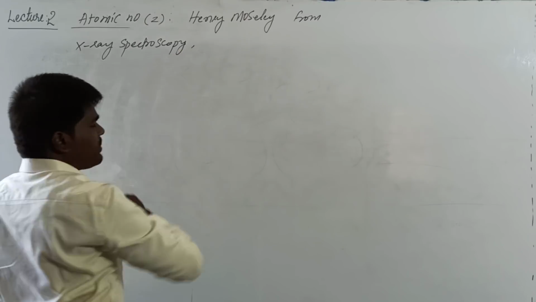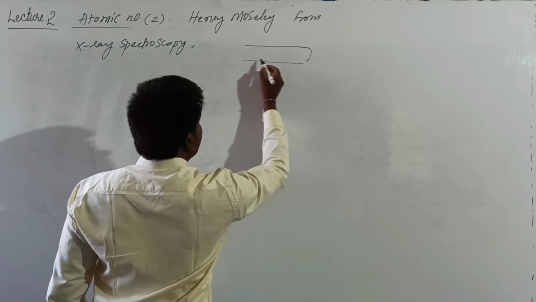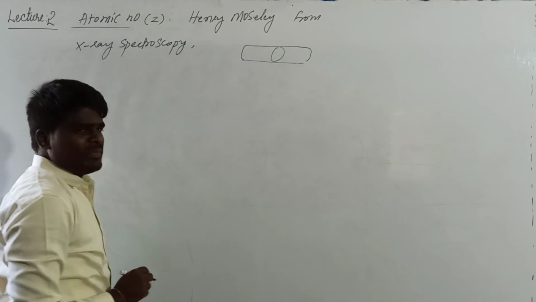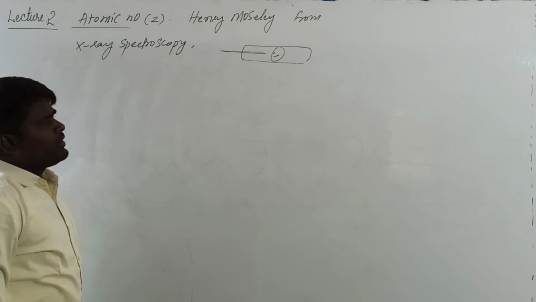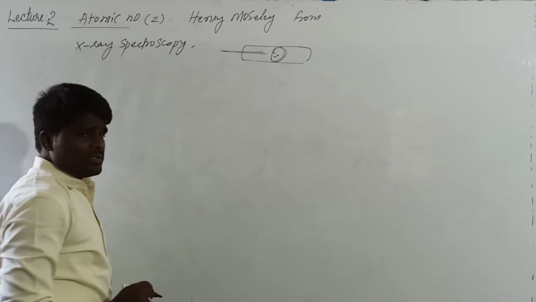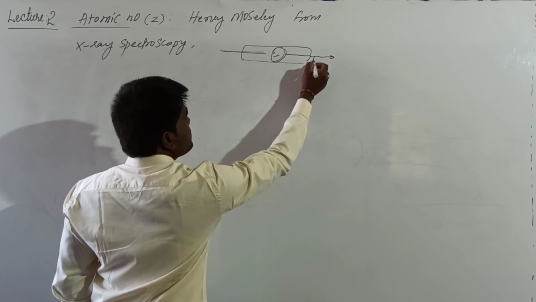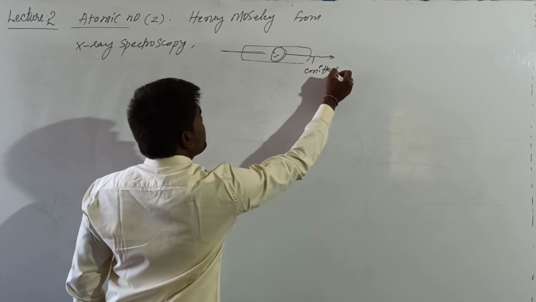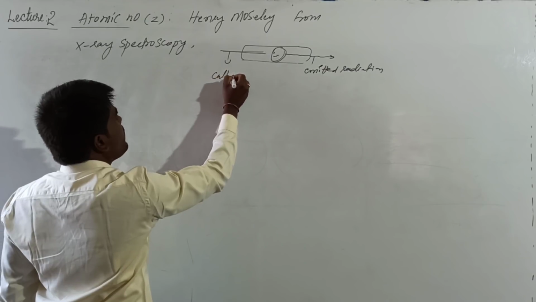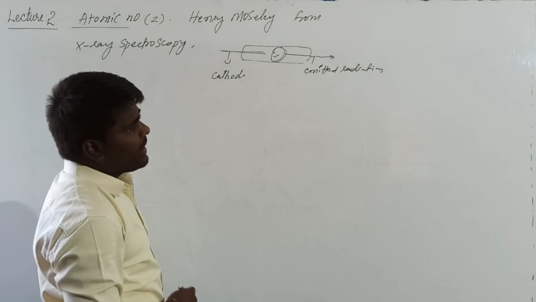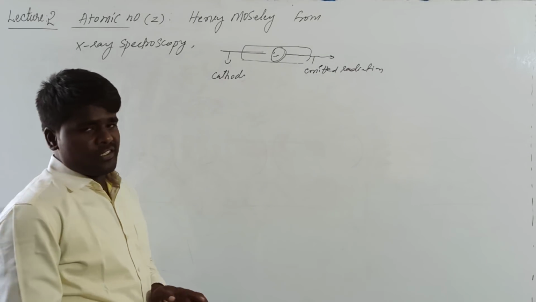In this X-ray spectroscopy, generally what he did is, he took various metals, elements, and bombarded them with cathode rays. When you bombard the elements with the cathode rays, these elements will emit radiation. This is called emitted radiation, and these are called cathode rays. When elements are irradiated with high energy cathode rays, they will emit certain radiation.